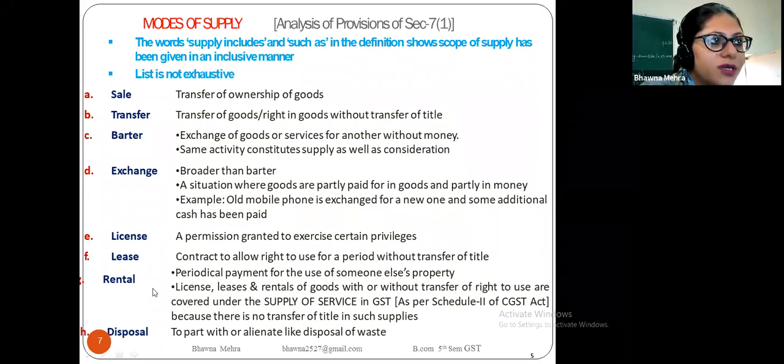The license, lease and rental of goods, with or without transfer of right to use, are covered under the supply of services in GST as per Schedule 2 of the CGST Act 2017, because there is no transfer of title in such supplies. In case of rental, there is no transfer of title, but we have the right to use the goods. Disposal is to part with or alienate, like disposal of waste. So these are all the modes of supply under the provision of Section 7, sub-section 1.